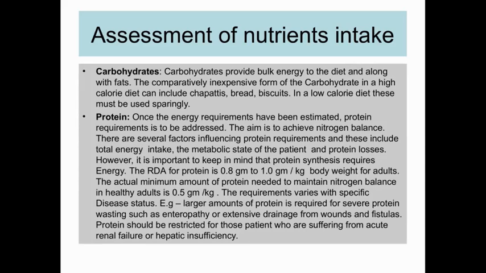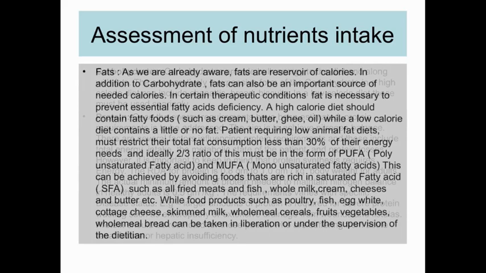The RDA for protein is 0.8 to 1.0 gram per kg body weight for adults. The actual minimum amount of protein needed to maintain nitrogen balance in healthy adults is 0.5 gram per kg. The requirement varies with specific disease status. For example, larger amounts of protein are required for severe protein wasting such as enteropathy, or extensive drainage from wounds and fistula, and also burns. Protein should be restricted for patients suffering from acute renal failure or hepatic insufficiency.